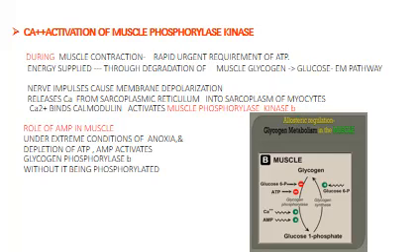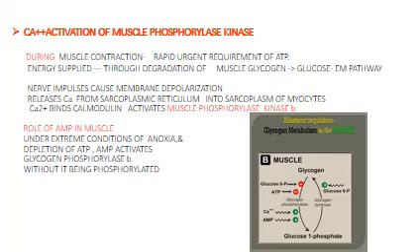So what happens here? Glycogen is then converted to glucose through the EM pathway. Nerve impulses cause membrane depolarization, releasing calcium from the sarcoplasmic reticulum into the sarcoplasm of myocytes. This calcium then binds calmodulin, which undergoes a conformational change, gets activated, and in turn activates muscle phosphorylase kinase.